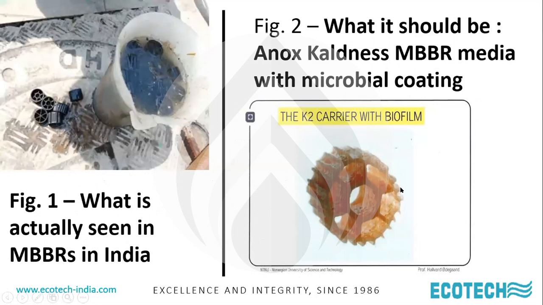So typically what happens, we have seen when we have audited nearly 50 to 60 of these dysfunctional MBBRs, the first thing we do is we pull out the plastic media and see whether there's any coating of bacteria on it. You can see there's only the black plastic media floating around in the MBBR tank without any attached biomass growth. Whereas this is what it should be. This is the K2 carrier media of Anox Kaldnes, who originally developed MBBR along with the Norwegian Institute of Science and Technology.